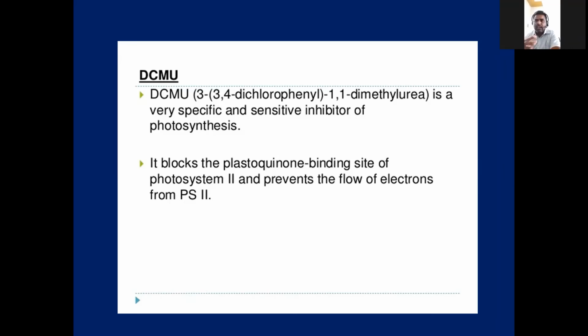Simple logic. When electrons move from photosystem 2 to 1, ATP and NADPH are synthesized. If any interruption is there at that point, ATP and NADPH are not synthesized. And that is important for the dark reaction, where glucose is synthesized by taking ATP and NADPH. So simple logic: this chemical is binding, blocking the binding of plastoquinone to photosystem 2, which prevents the flow of electrons from photosystem 2. So automatically ATP and NADPH are not synthesized. Automatically glucose will not be synthesized. Here the photosynthetic rate may decrease.